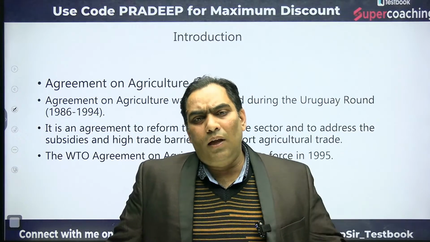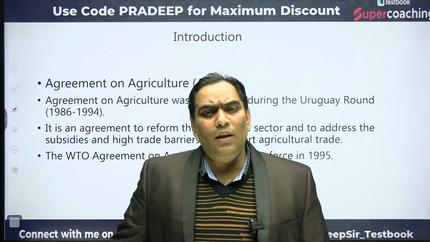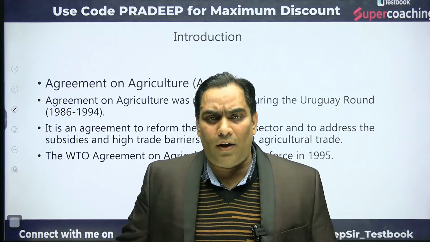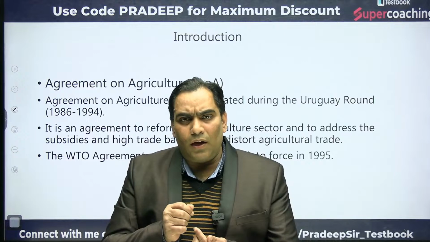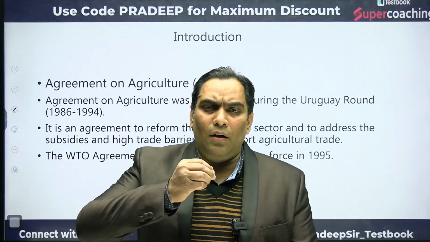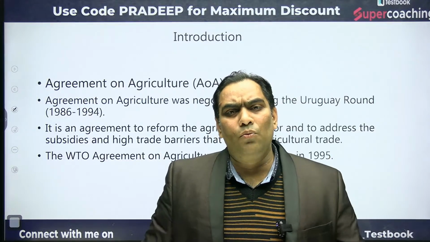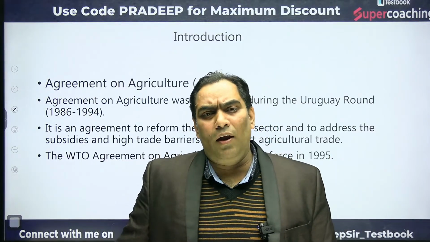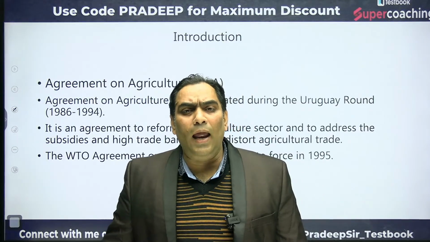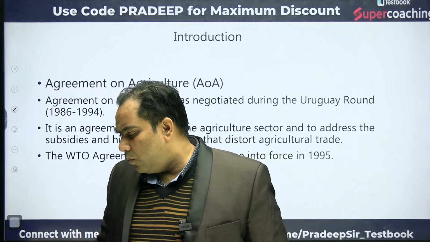On 1st January 1995 the WTO came into effect, and its purpose is to have a free flow of trade among the different countries of the world, so that all the countries can benefit from trade.